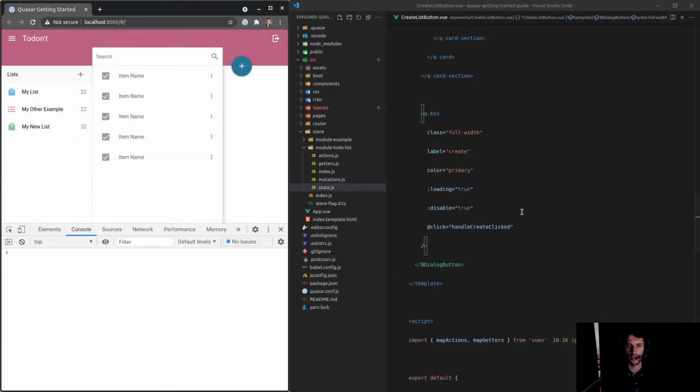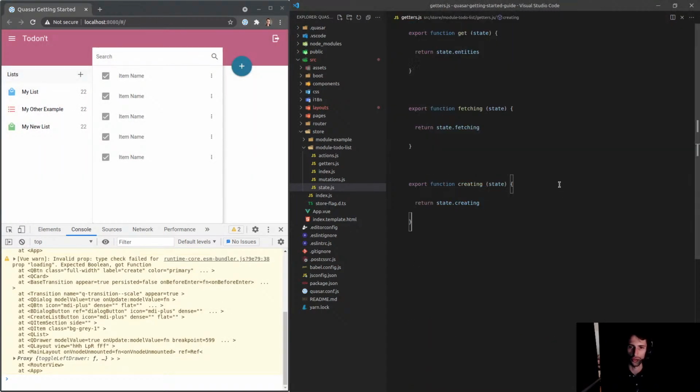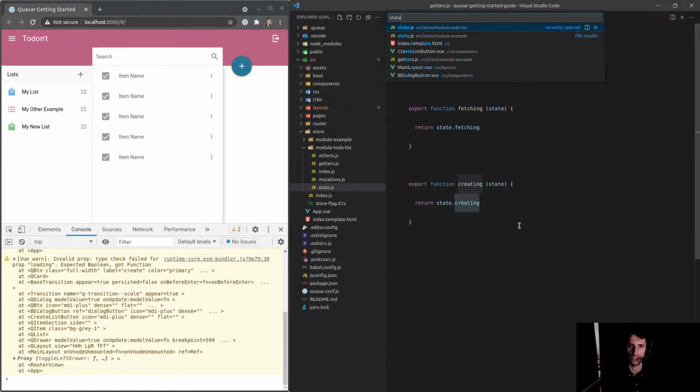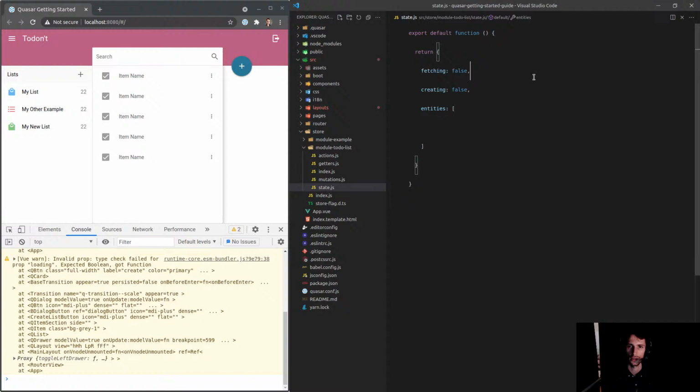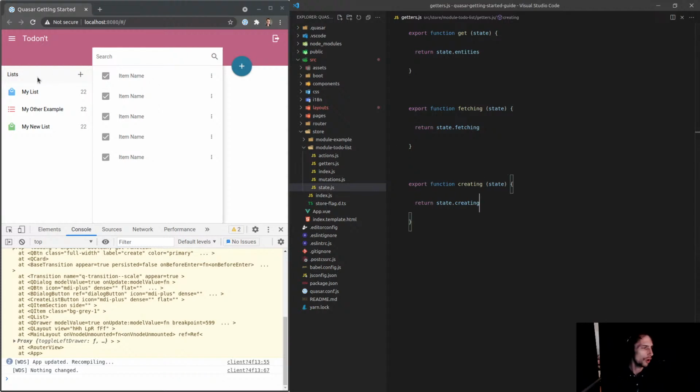Yeah. Alright, so let's just play around and see if we can find the solution to that. Once again, we're getting that function, so we're saying state.creating. And if I go into the state, I'm pretty sure I set that. Yep, state.creating. It's equal to false by default. And it worked on the main layout.